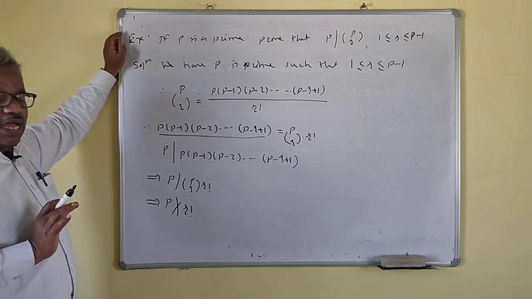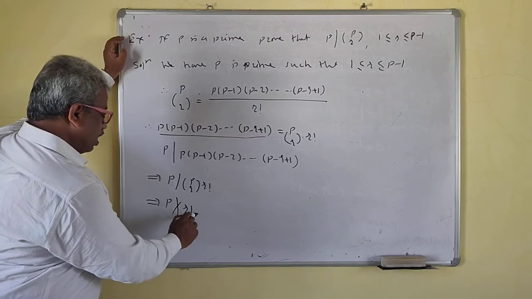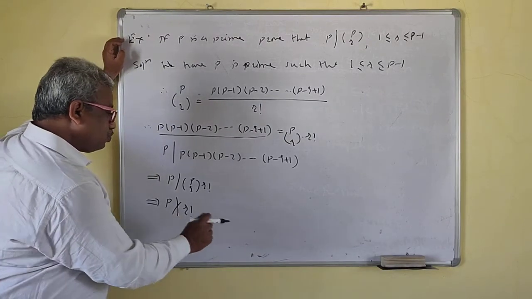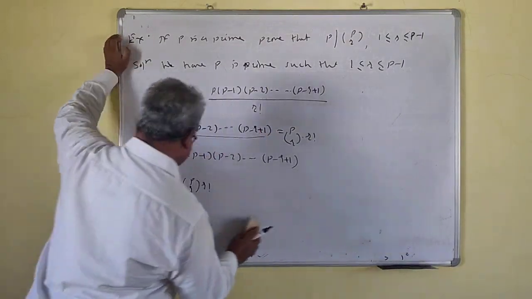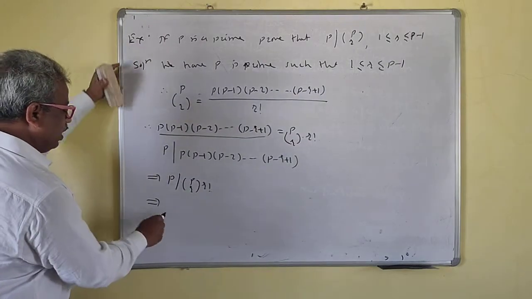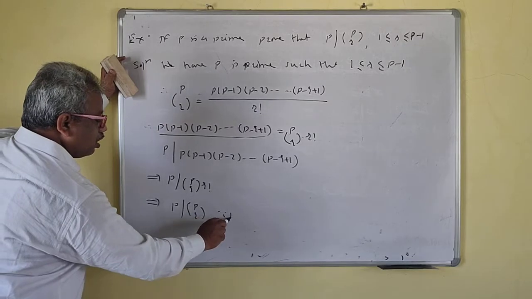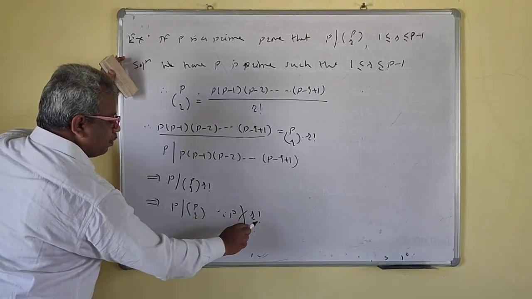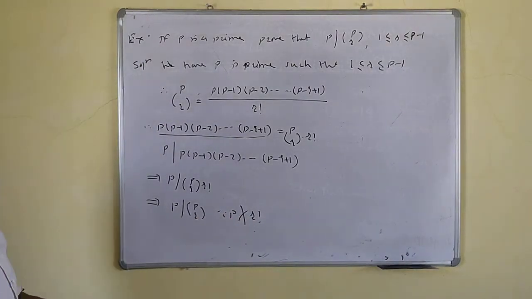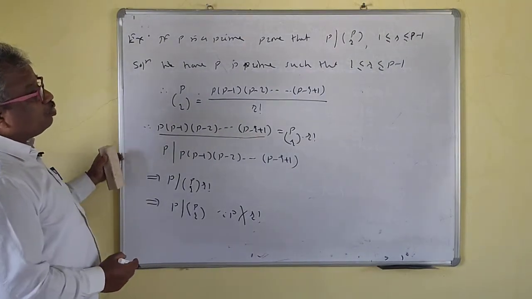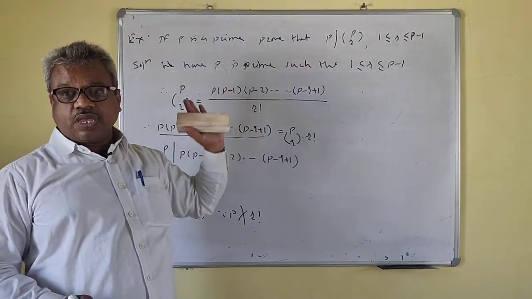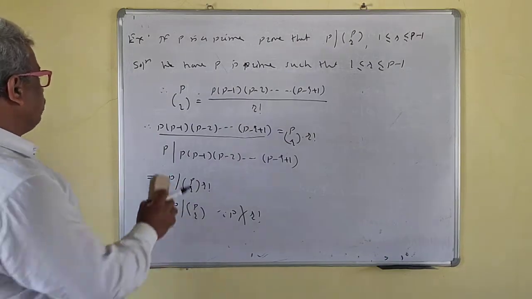P divides the product, but P cannot divide r factorial. So first we will write this. P divides PCr, since P does not divide r factorial. So we are through now. Okay. So the problem is over now.